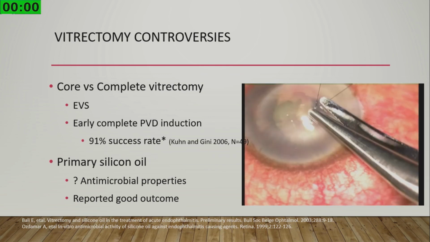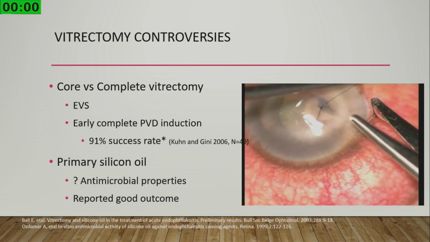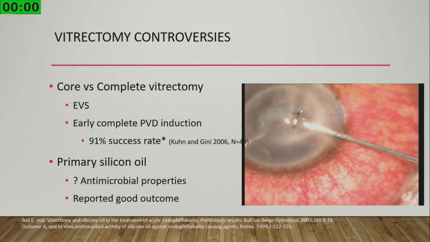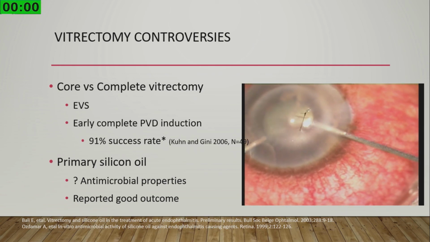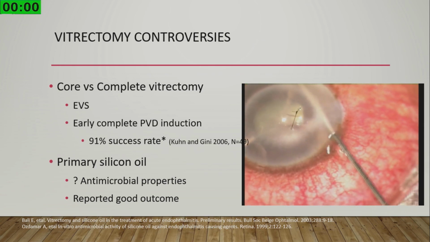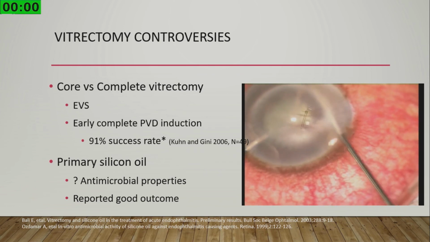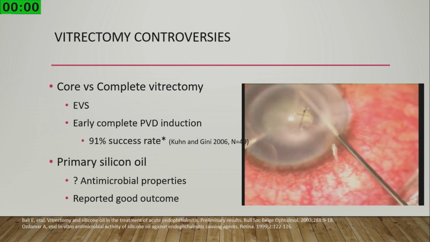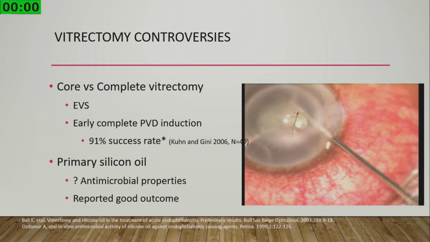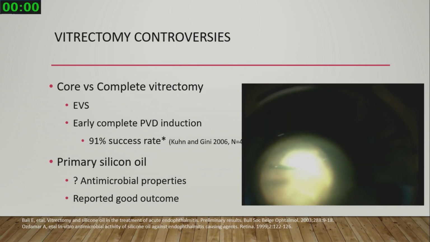Once the disc and macula is seen, you usually stop vitrectomy, because even if you induce PVD and go for a thorough vitrectomy, you might cause retinal tears, iatrogenic breaks, and a retinal detachment is difficult to manage along with an endophthalmitis. So usually you do a core vitrectomy. But there are other people who believe a complete vitrectomy helps in clearing most of the material. This is actually a traumatic endophthalmitis, what the video you are seeing here.